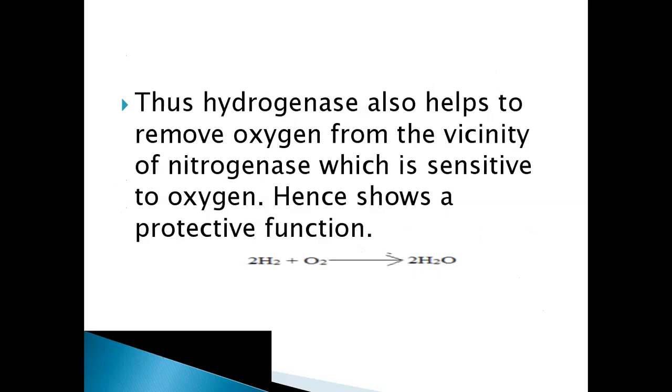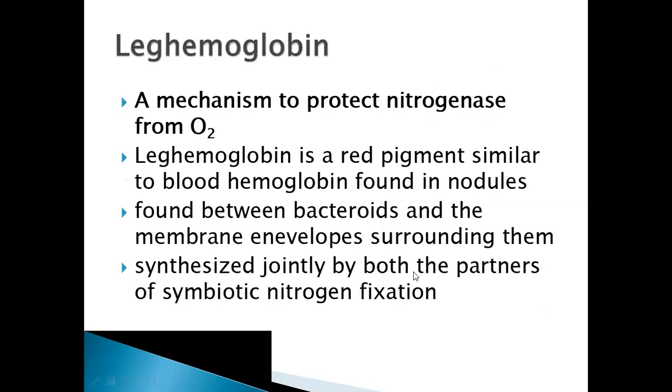Next, the hydrogenase also helps to remove oxygen from the vicinity of nitrogenase. In the nodule diagram we have seen the hydrogen which is there combining with the oxygen to form water. Next, leghemoglobin. Leghemoglobin, as we have seen, is a mechanism to protect the nitrogenase from oxygen. It is a pigment similar to blood hemoglobin, found in the nodules between the bacteroids and the membrane surrounding them, and it is synthesized jointly by both the partners of symbiotic nitrogen fixation.